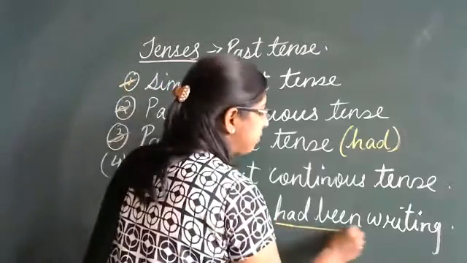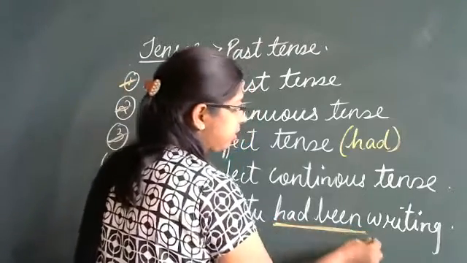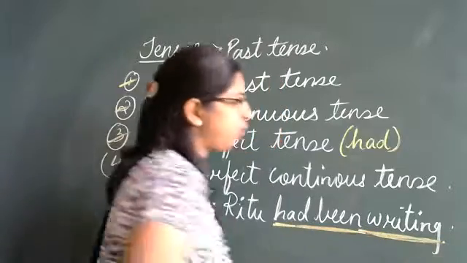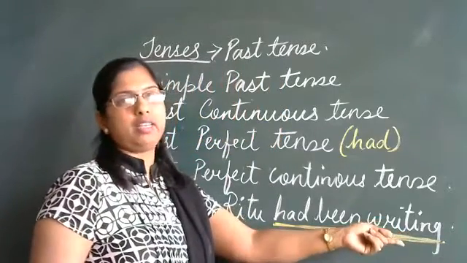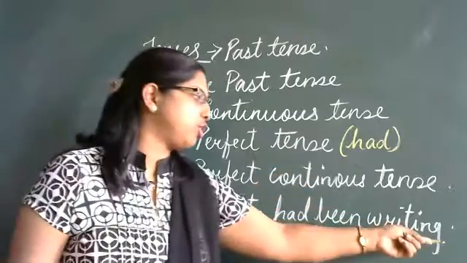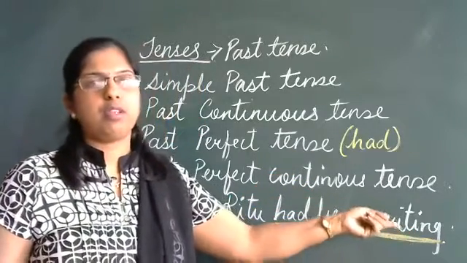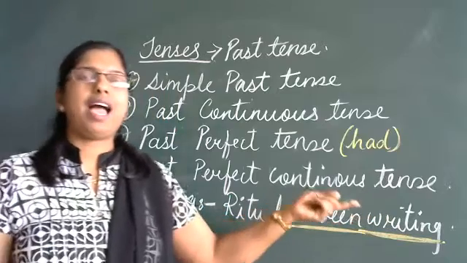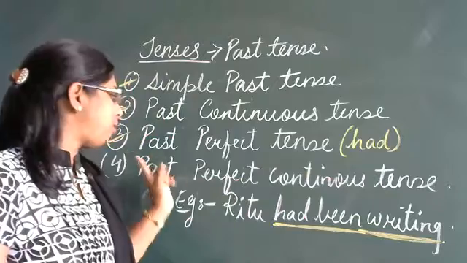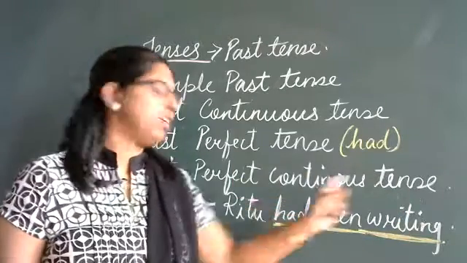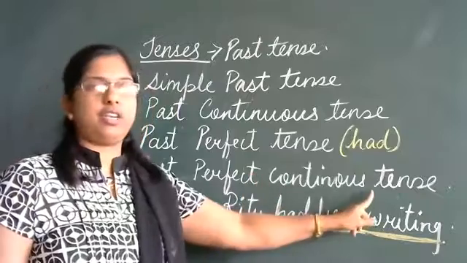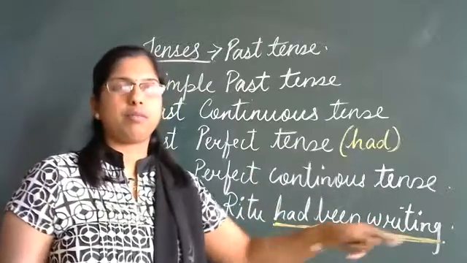Here had been, perfect, past perfect, and then writing. Why writing? Why not write or why not wrote? Because it is continuous, so ing form for the verb. Always remember that when we add ing form to the verb, it gives us continuous tense. So here we are talking about past perfect continuous tense. So past perfect, had been writing. Past perfect continuous. The action is going on.